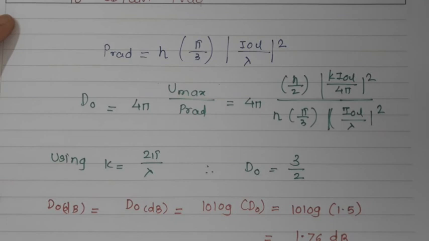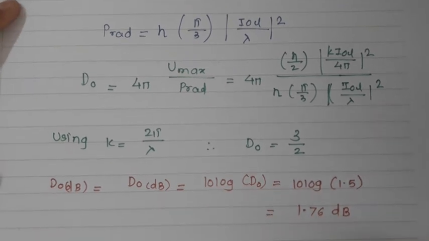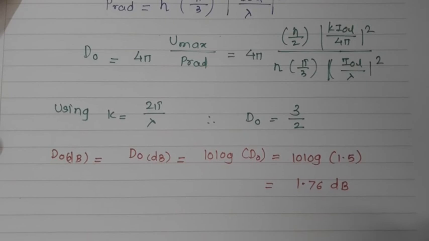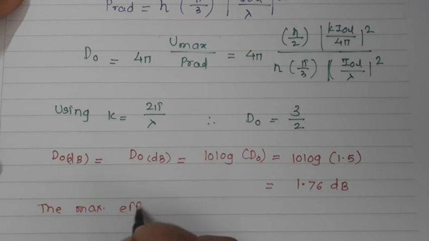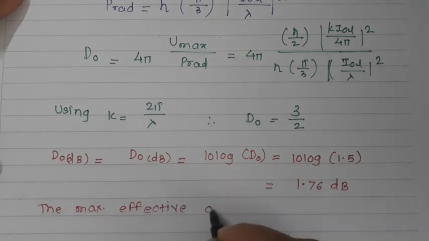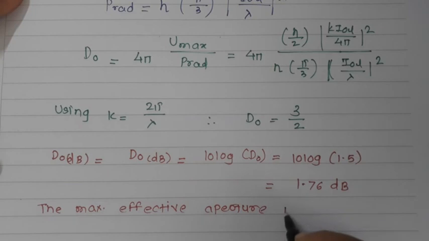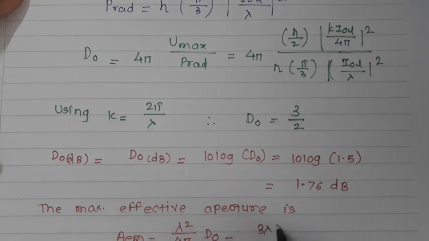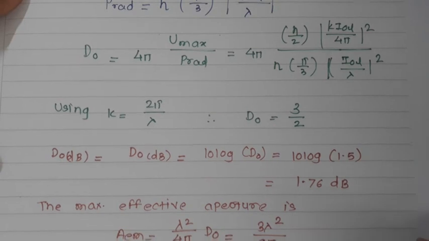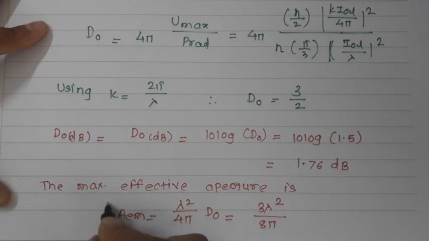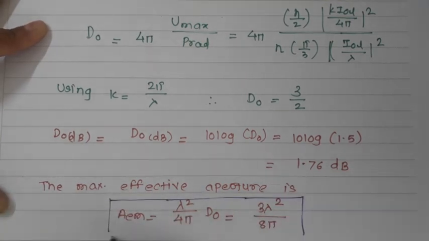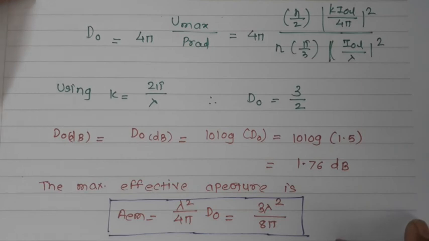Here we can find the maximum effective aperture, as we know D0. The maximum effective aperture is AEM, which is equal to λ²/4π D0, which is 3λ²/8π. So I have found the maximum effective aperture for this infinitesimal dipole. Directivity will be 1.76 dB and effective aperture will be 3λ²/8π.